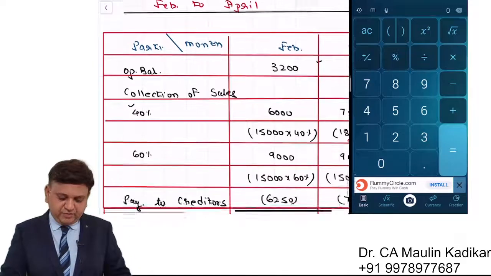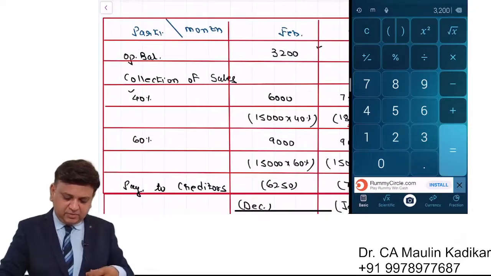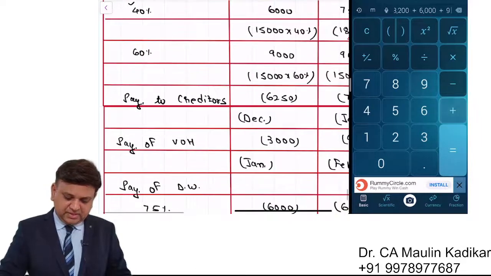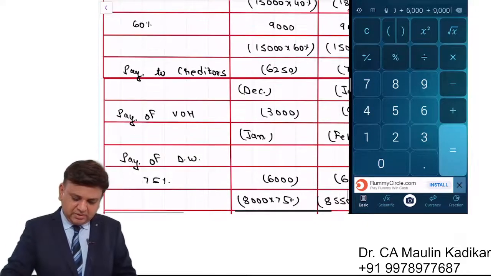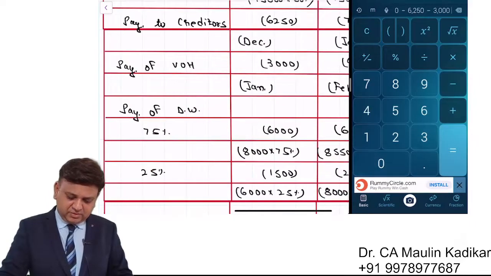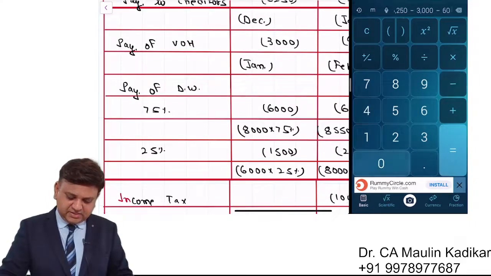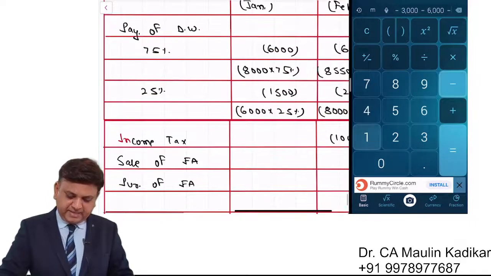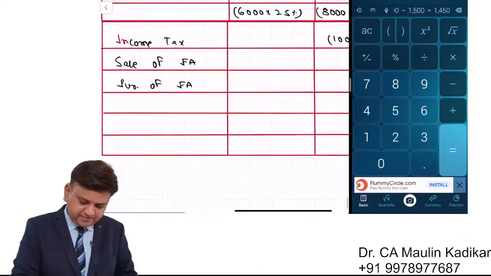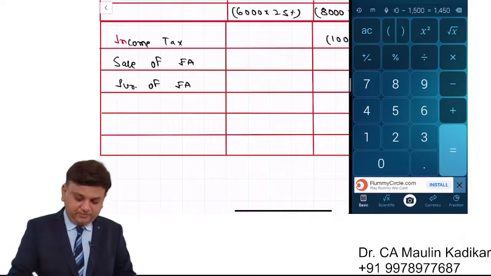So we will have February month opening balance 3200 plus collection 6000 plus collection 9000 minus 6250 minus 3000 minus 6000 minus 1500, that gives a closing balance of 1450.